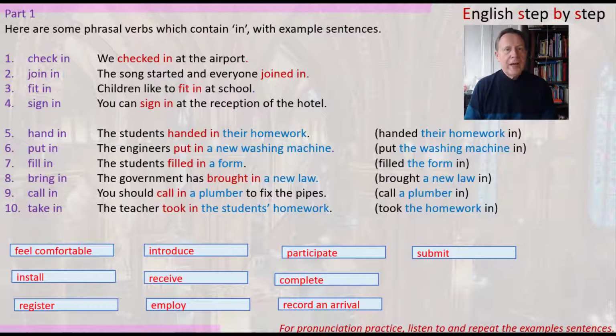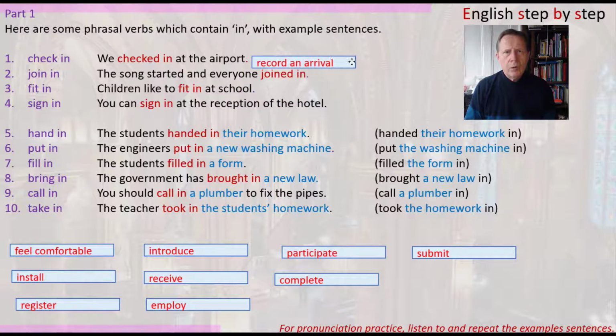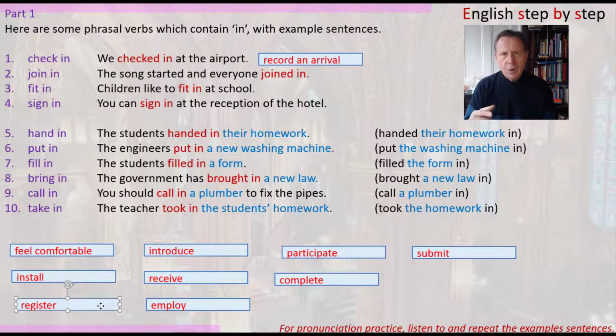Number 1, check in. We checked in at the airport. Now, I can see there are two possible words you can use. You could use register, or you could use record an arrival. Let's use this one, record an arrival. We checked in at the airport. In other words, we recorded our arrival at the airport. You could also use register, but let's talk about that later.